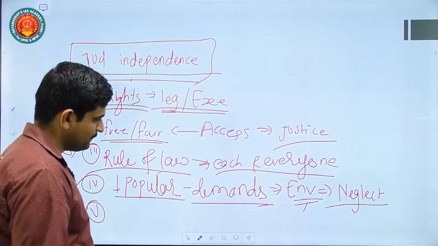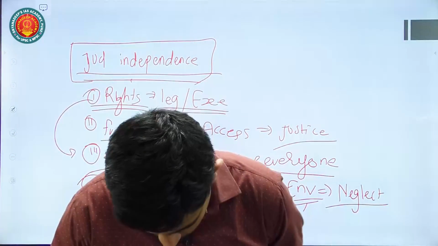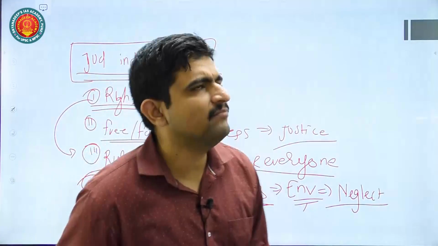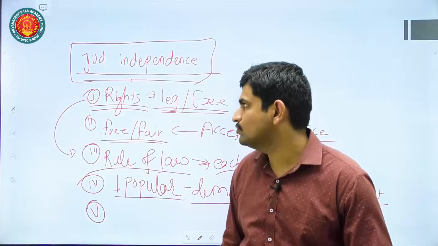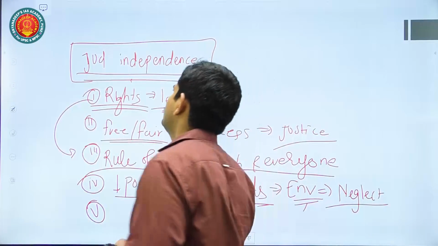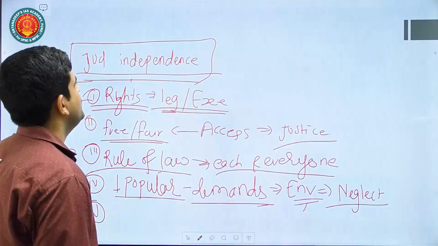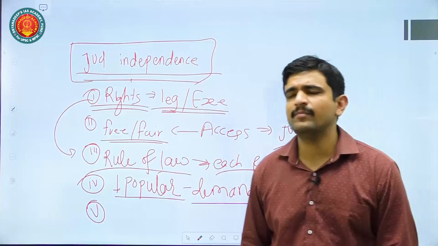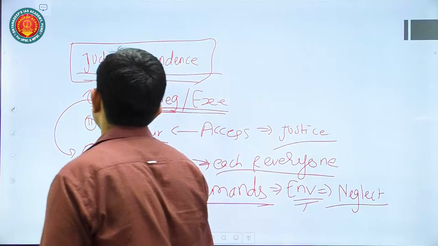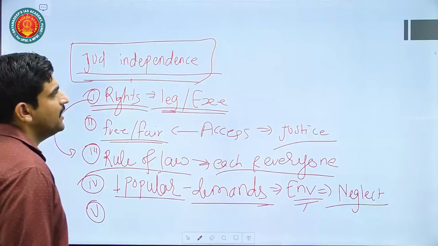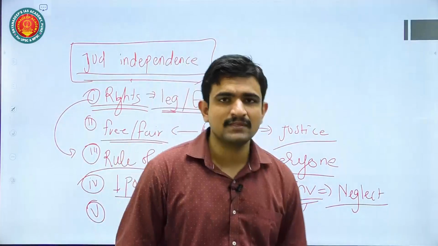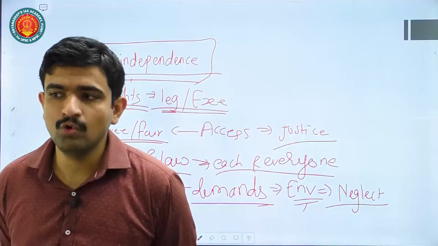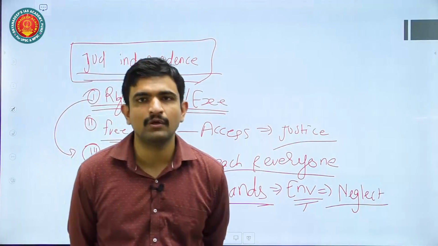Last thing is this judicial independence also can prevent the misuse of power by any of the constitutional machinery. Okay. For example, if there is a political party A and B in a state maybe Z, and if there is judiciary which is independent, judiciary can give suggestions to even the governor in a way to have good government formation in that particular state.